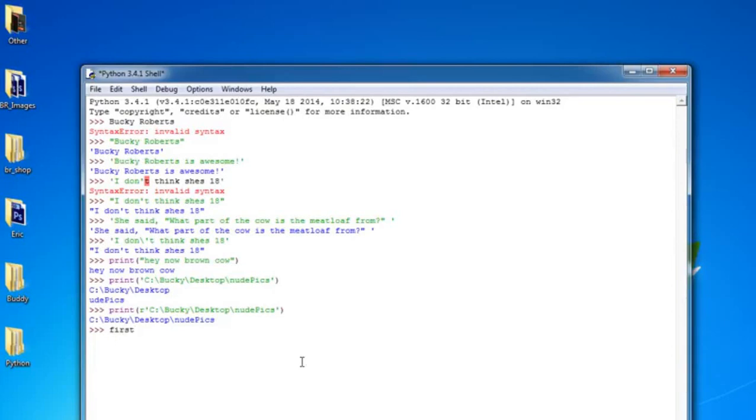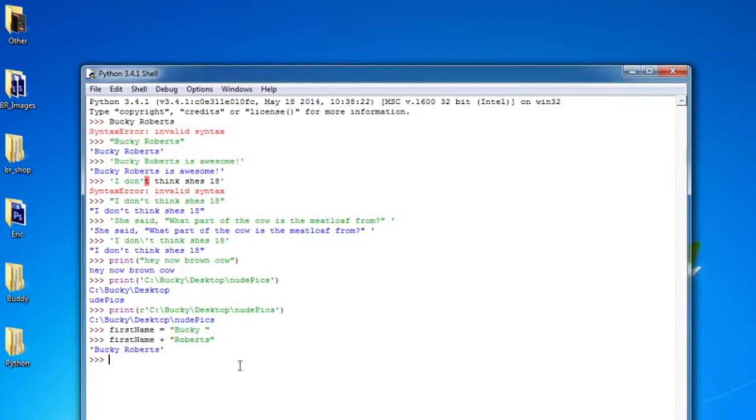So let's make a variable called first name and set it equal to a string called Bucky and add a space after it too. So now, not only can we store numbers in variables, we can also store strings in variables. So what I can do is say something like this: first name plus another string, my last name Roberts, and it's going to say, okay, whenever you take a string and add another string to it, check it out. It makes an even longer string. So not only numbers, you can also add strings together.